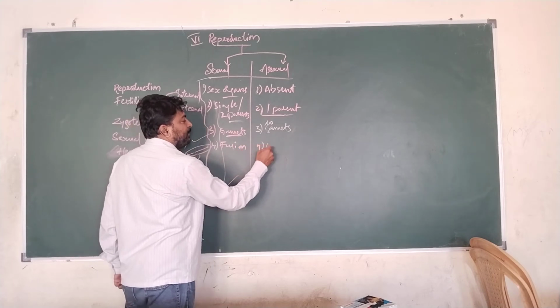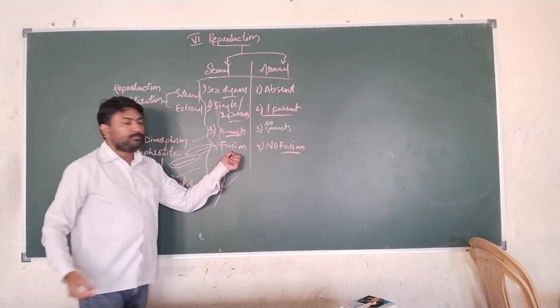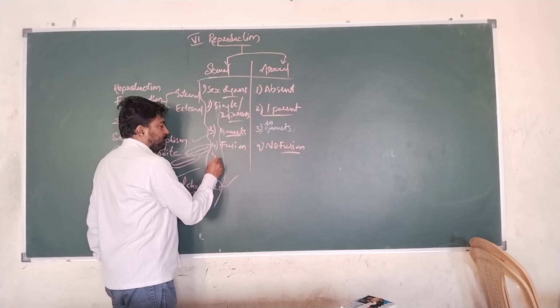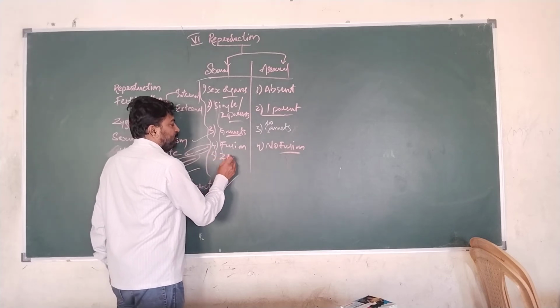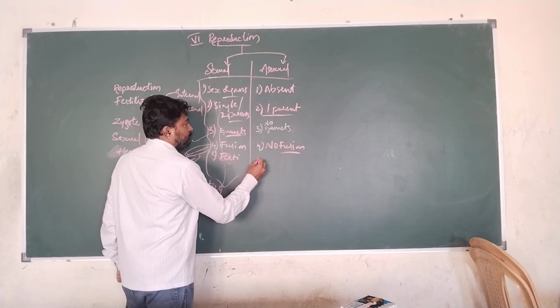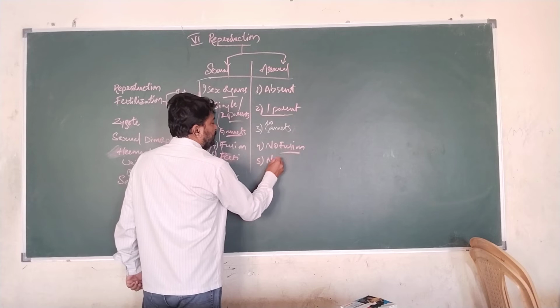Since gametes are not present, no fusion of gametes takes place. And after that, a zygote will be formed, and that is the fertilization process. And here, no fertilization process will take place.